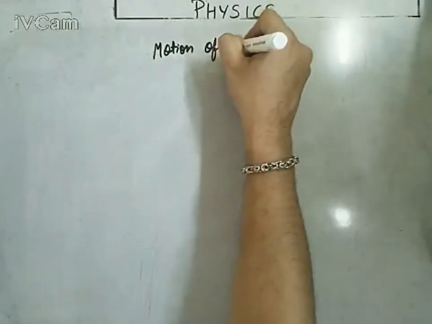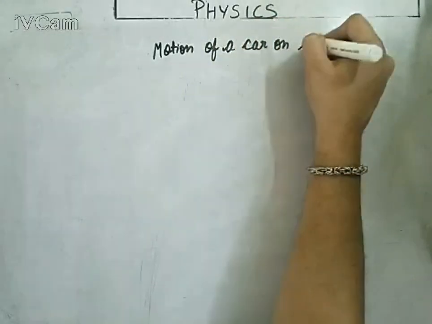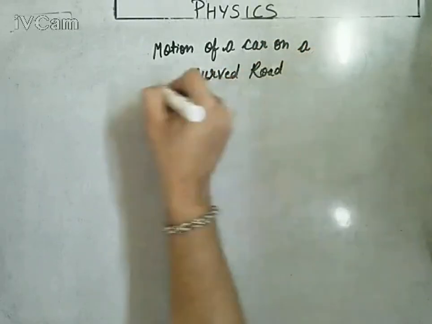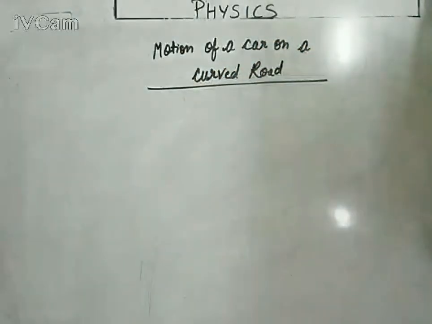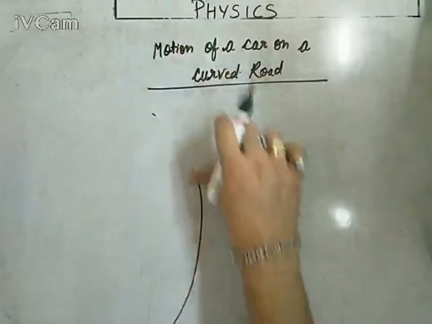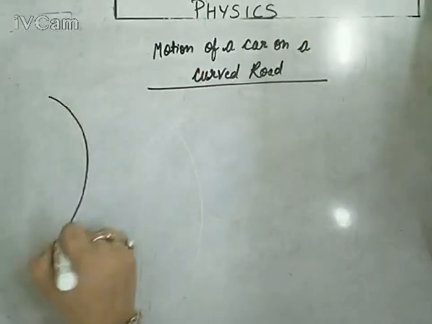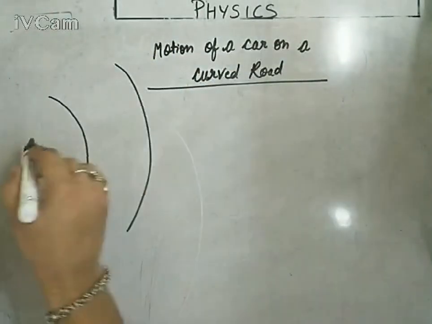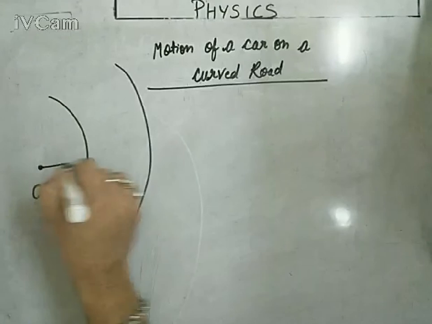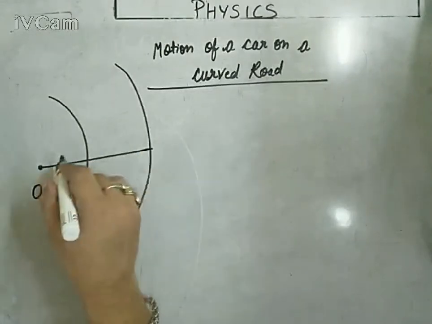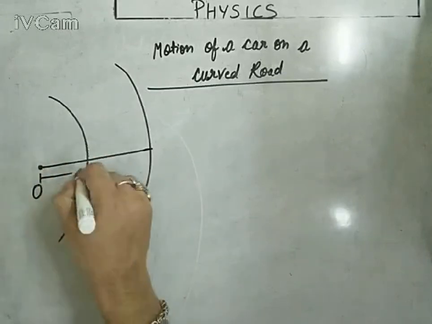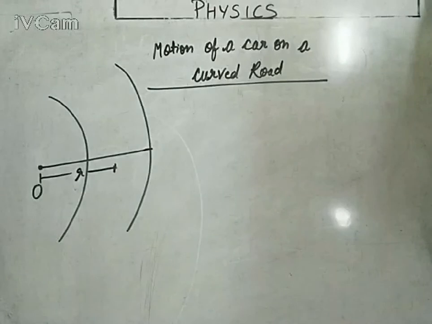Motion of a car on a curved road, we need to find out. So let's talk about this basic curved road, and this is the expected center of this turn, and we are imagining that the radius of this circular path or curved road is R. Let's assume its radius is small r.